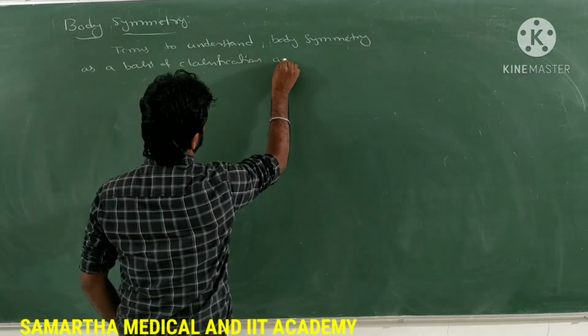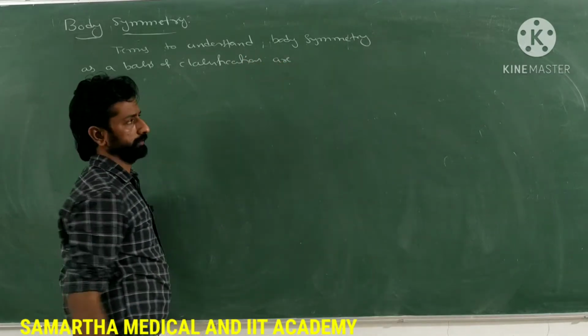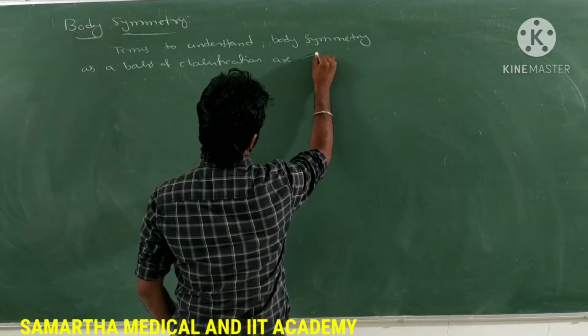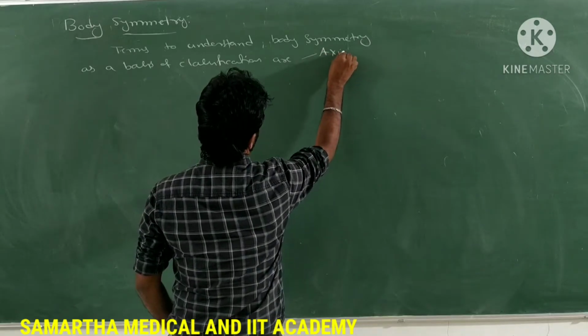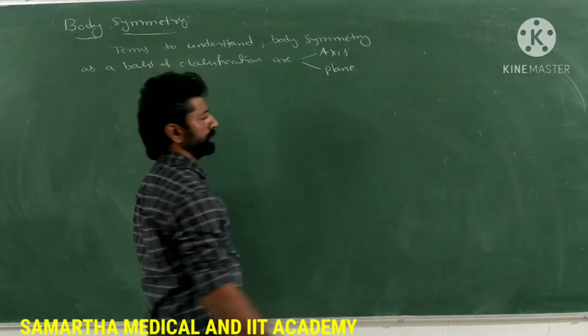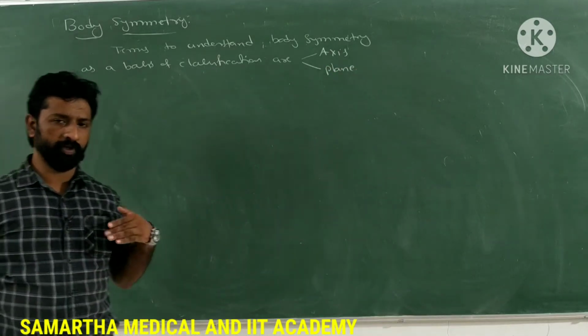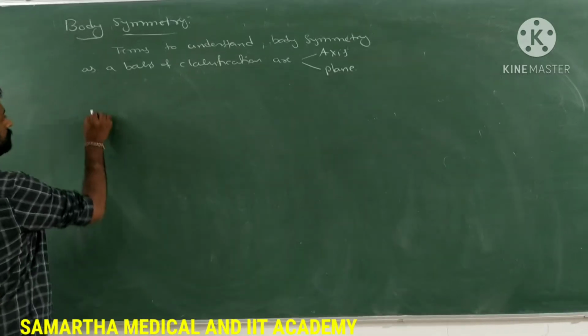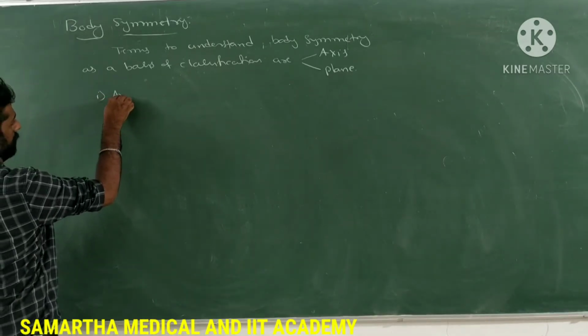So those terms are, what is that? Axis, and the other one is plane. So what do you mean by axis and what do you mean by plane? The first one is axis.